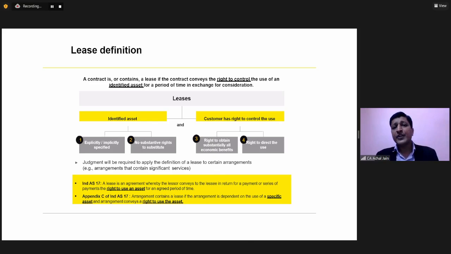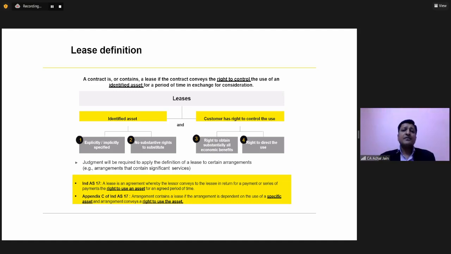If you remember the definition of lease under Indian GAAP, it required the lessor to transfer or convey the right to use to the lessee. Remember? And the lessee was required to make the payments to the lessor over a period of time. Now it could be a single payment or a series of payments. But again, you'll understand this in more detail, and I'll just touch upon this definition.